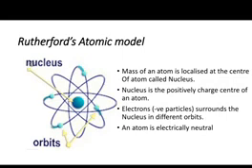Let us say there is a point X which is an orbit in an atom. After that there is another orbit Y. Now let us say Y is much farther from the nucleus than the X orbit.